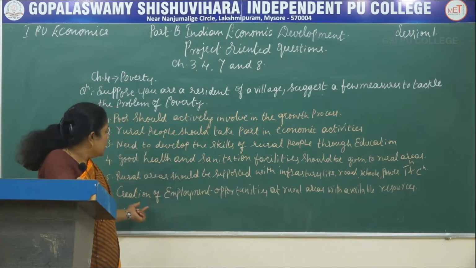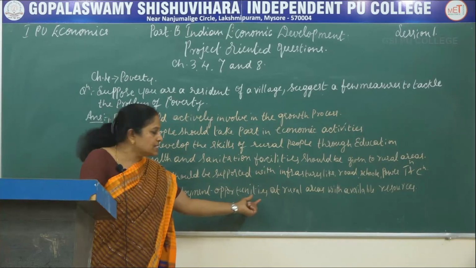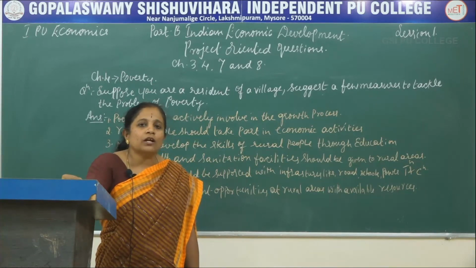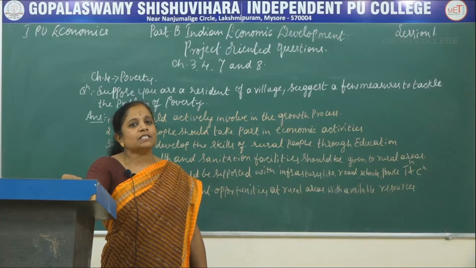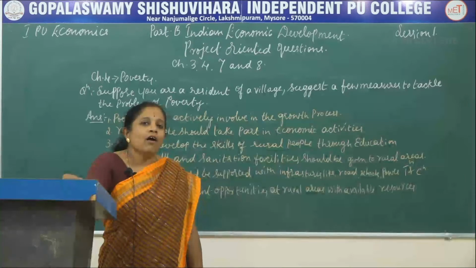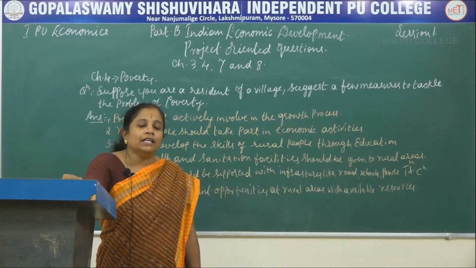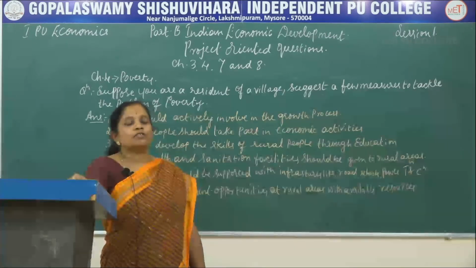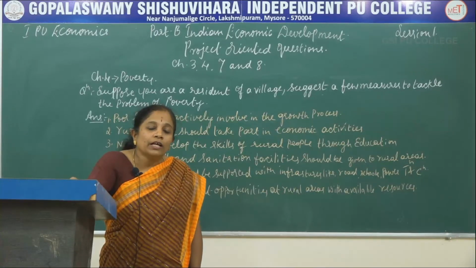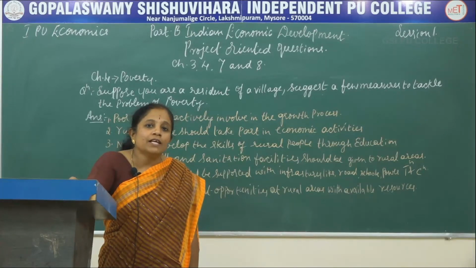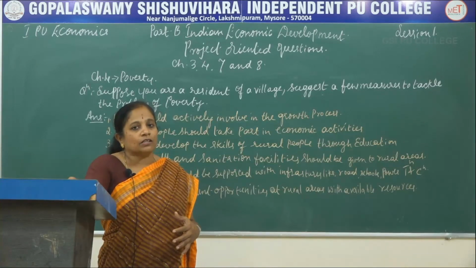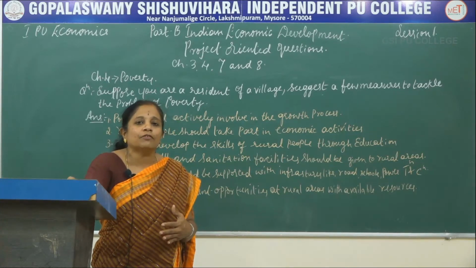The last one is creation of employment opportunities in rural areas with the available resources. Today, with the slogan of Atmanirbhar Bharat, that is a self-sustained India, our Prime Minister and our Finance Minister are contributing a lot to the promotion of tiny industries, small scale industries, and also rural talents and skills. Today the government is promoting and giving training to skill-based talents for rural people with their hereditary or traditional business of producing any product.